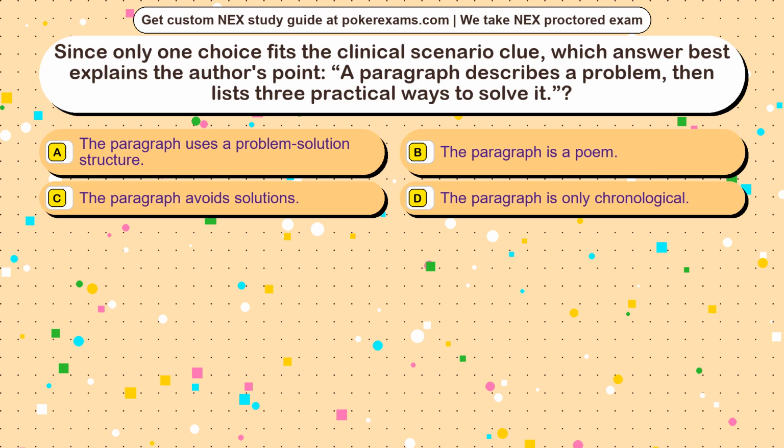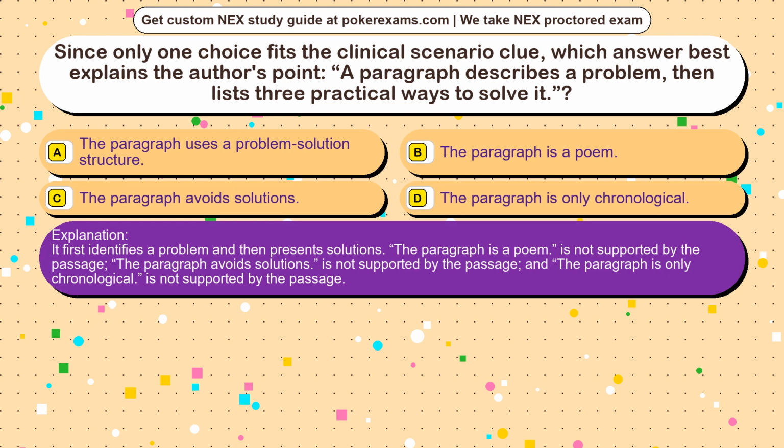The correct answer is option. It first identifies a problem and then presents solutions. The paragraph is a poem is not supported by the passage, the paragraph avoids solutions is not supported by the passage, and the paragraph is only chronological is not supported by the passage.